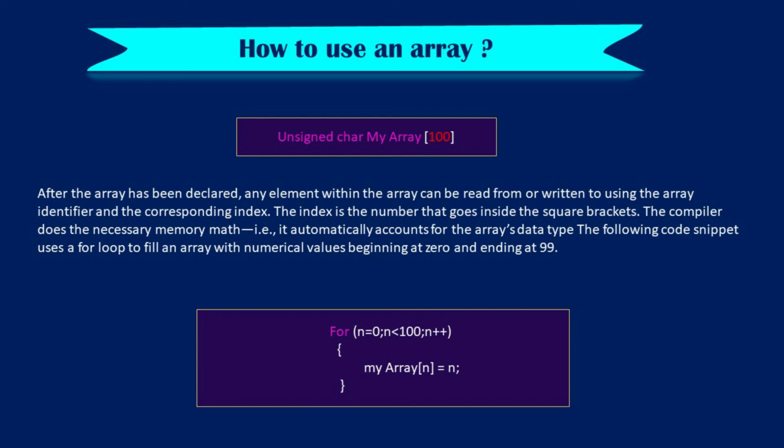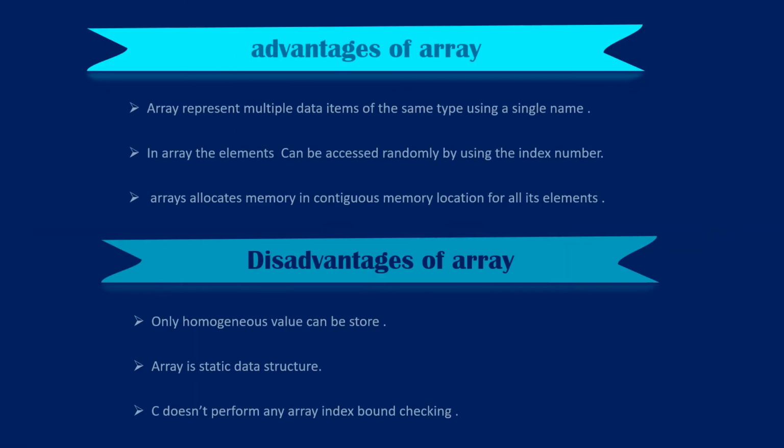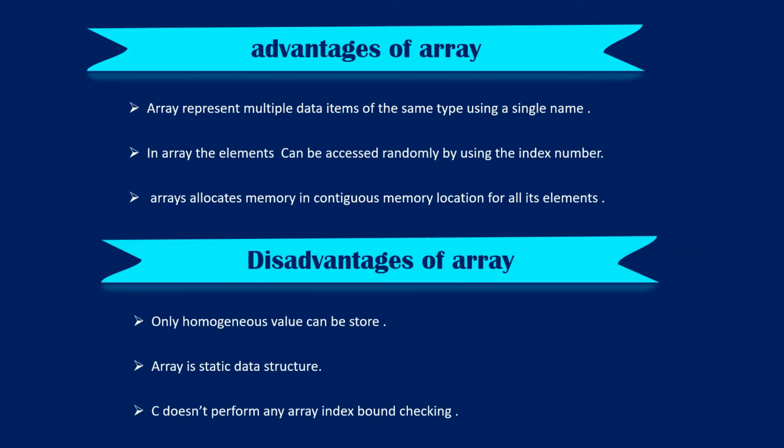Next we discuss the advantages and disadvantages of arrays. In that, first, arrays represent multiple data items of the same type using a single name. In arrays, the elements can be accessed randomly by using the index number. Next, arrays allocate memory in contiguous memory locations for all their elements.